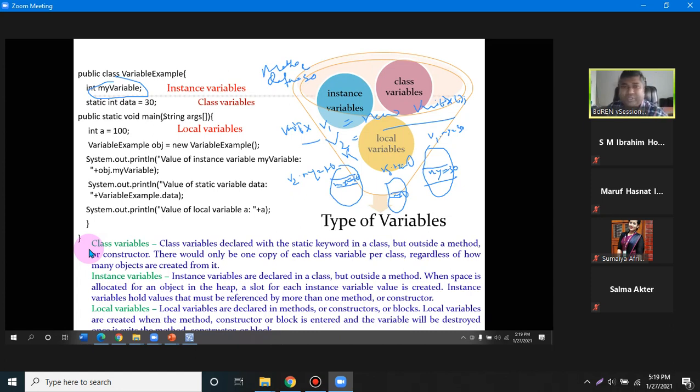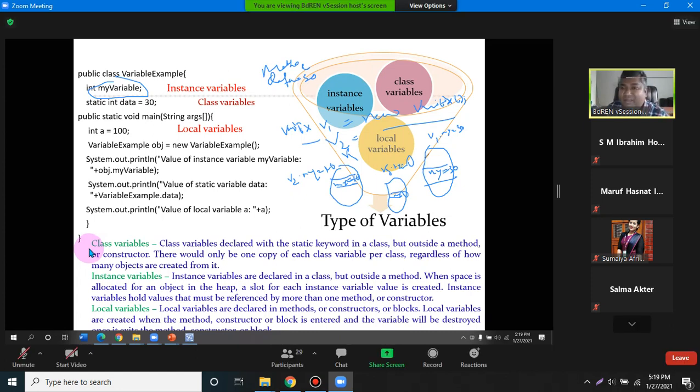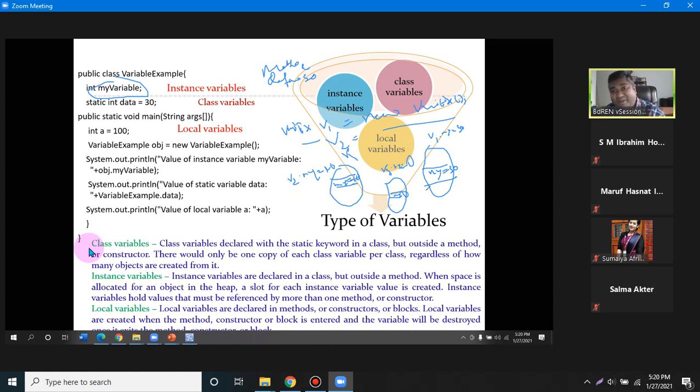So this one works like a global for everyone. For every object, this one is global. Do you understand? Static variables are global. Non-static variables are local to the objects. That you have to understand. So an instance variable is the local variable for the objects.